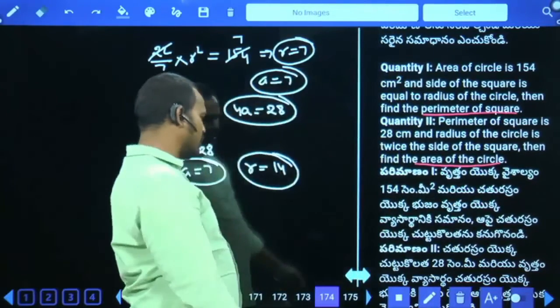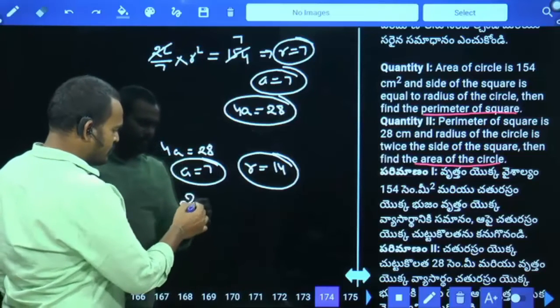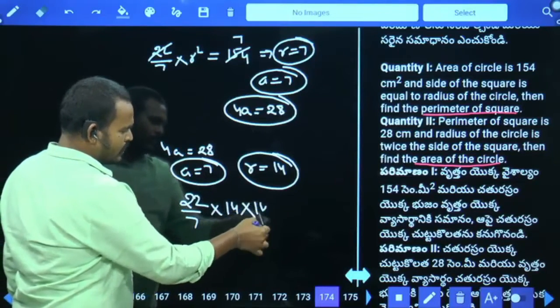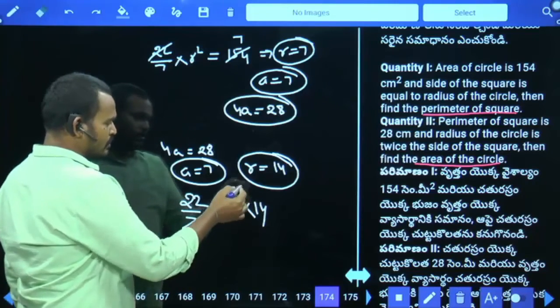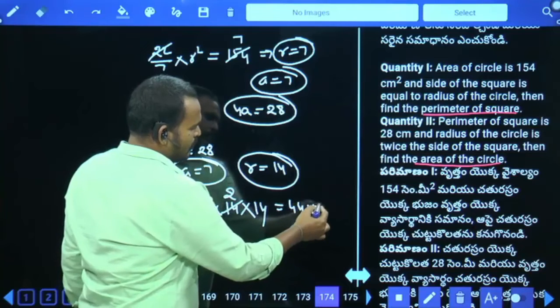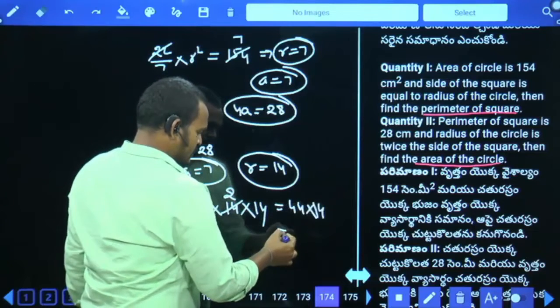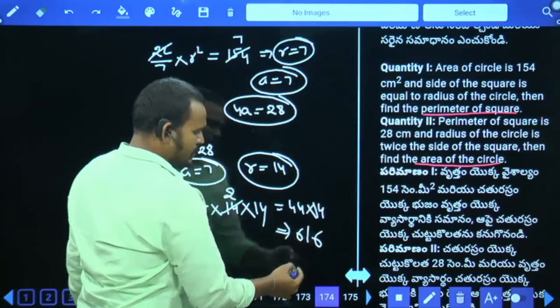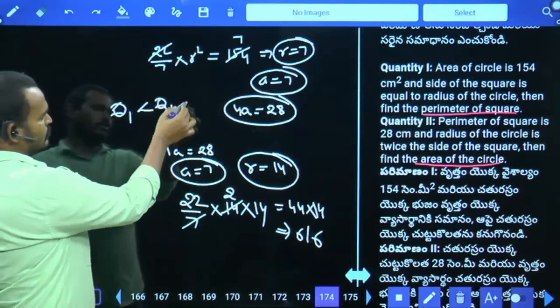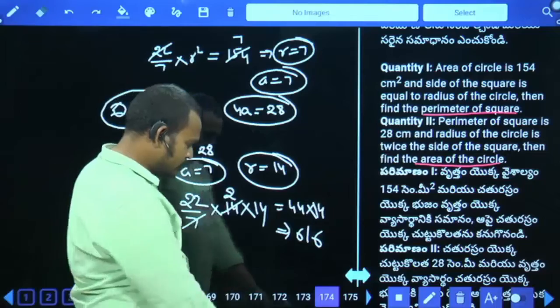Obviously the area of the circle will be more. Pi r square is 22 by 7 into 14 into 14. 7 into 2 is 2 times, 44 into 14, it will be 616. Then Q1 is less than Q2. Next, question number 175.